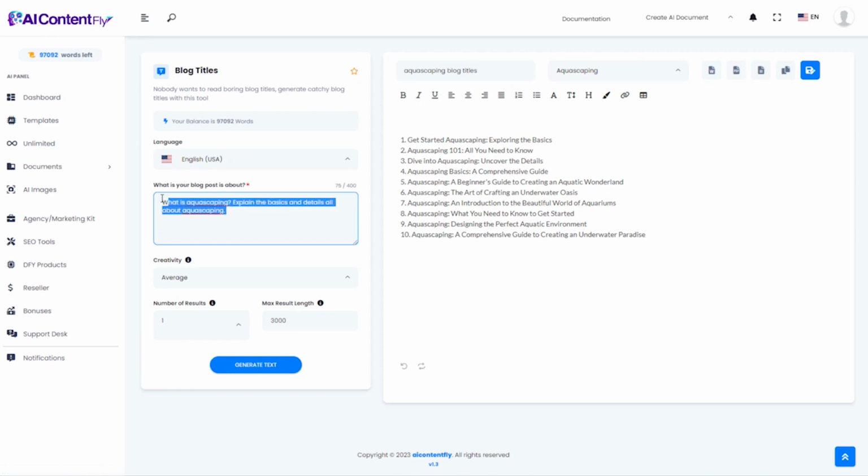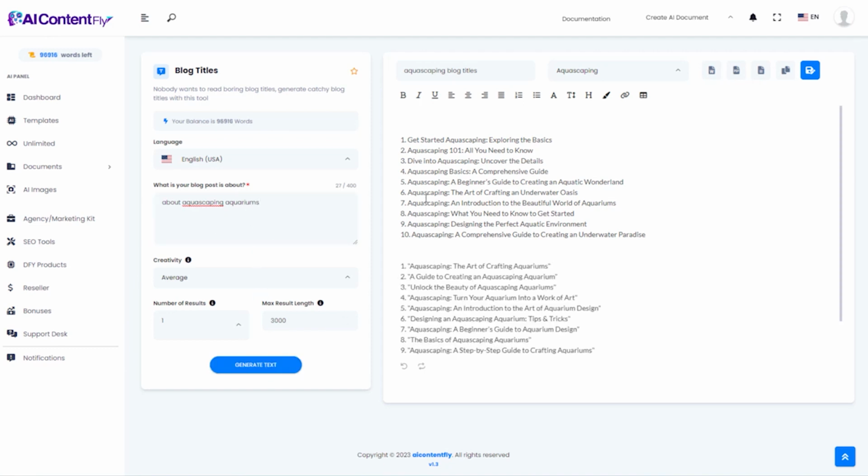For example, let's just change this to say the post is going to be about aquascaping aquariums. So perhaps the overall title would be one of these top ones, like Aquascaping, A Beginner's Guide to Creating an Aquatic Wonderland.